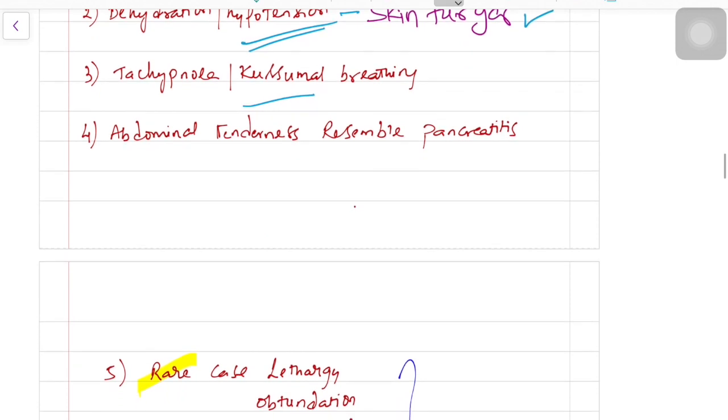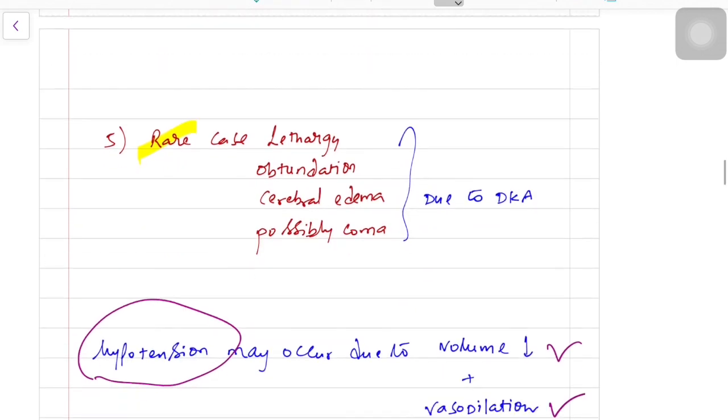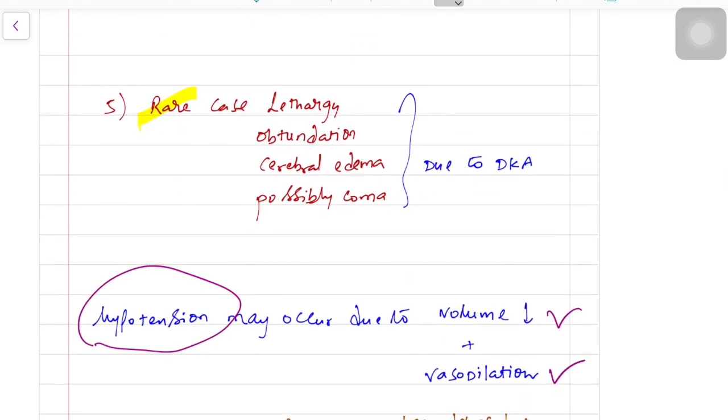There is abdominal tenderness, as I have already mentioned with pancreatitis. The patient may have lethargy and altered mental status. One thing I want to mention: if altered mental status is present in children, it is most commonly due to cerebral edema. If it is present in adults, you have to look for other causes of altered mental status, like dyselectremia and sepsis-related causes.